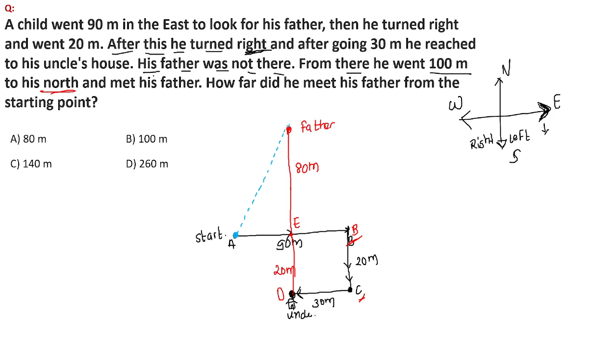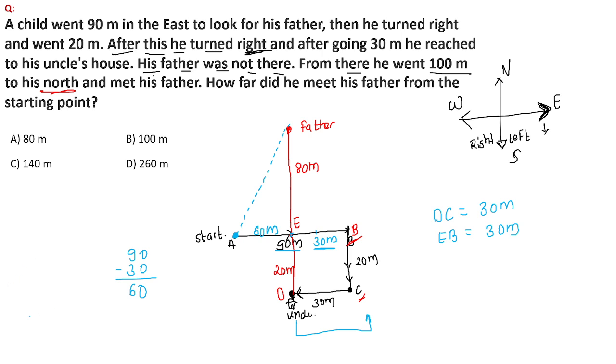Okay, look here, students. For example, the distance from uncle's house to point C, that is from point D to point C, the distance DC is how much? 30 meters. Do you agree with this? If DC is 30 meters, then EB will also be 30 meters. We know the total distance from point A to B is 90 meters. We got the distance 30 meters. Can we find the distance AE? Yes. If I subtract 30 from 90, I'll get 60. So AE is 60 meters. So here we can apply the Pythagoras theorem.